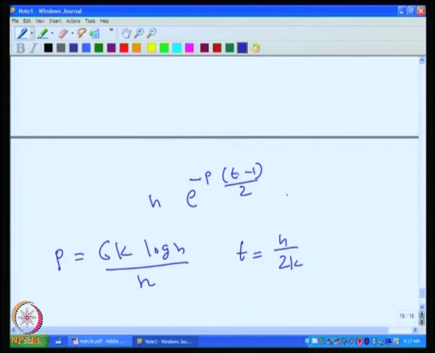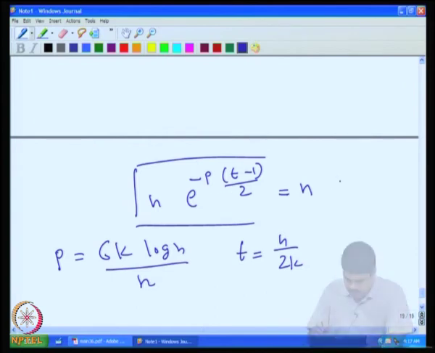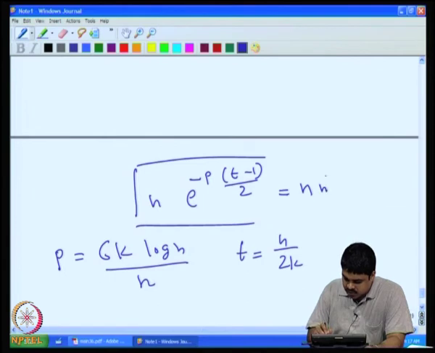You have to substitute it here and do the necessary cancellations. If you cancel out, we will get n raised to minus 3 by 2 into e raised to p by 2.